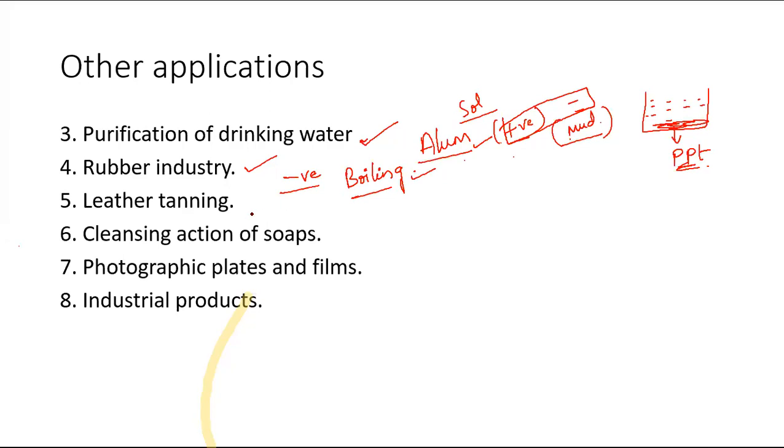Okay, then leather tanning. Leather tanning is the extraction from animal hides. These animal hides will be extracted, which carry positive charge. Animal hides have positive charge, then they will be mixed with tannin, which carries negative charge, and thus neutralization takes place, and leather tanning can be done.